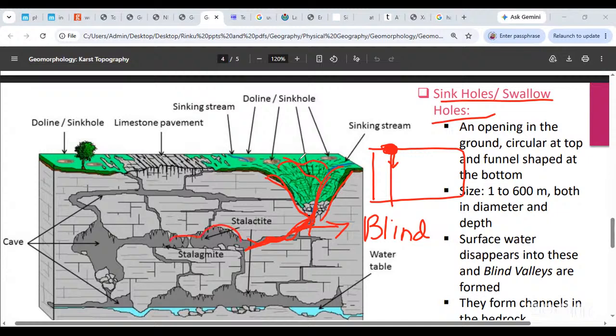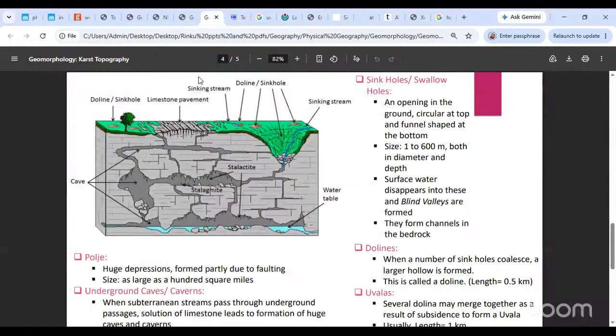And then of course they form these caves and things like that. Caves and underground caves and hollows are formed. Now about these swallow holes and sinkholes, let's see what their bigger features are. What are the bigger versions of it?